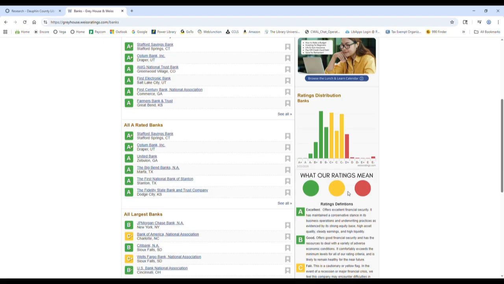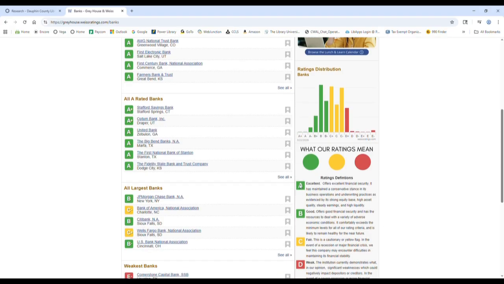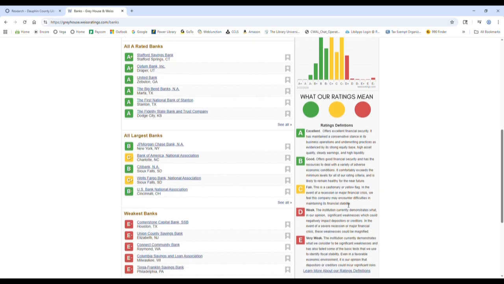So you're not going to see a buy, hold, or sell anymore, but you're still going to have the A to B is green, excellent to good. The C is a fair, yellow rating, and the red is a D or E, weak to very weak. These weaker banks would not necessarily do well if there was an economic decline, whereas these would probably remain stable and be a good place to entrust your money.